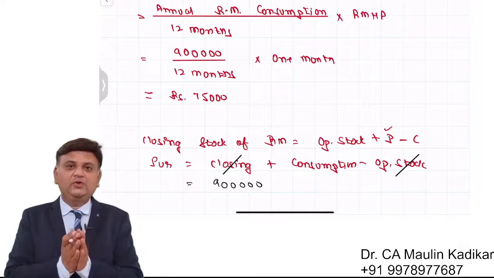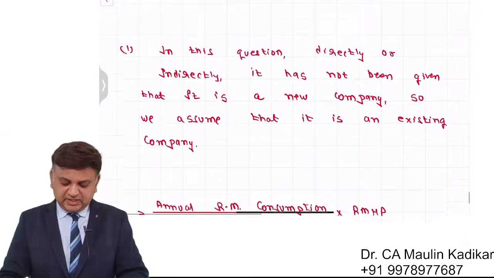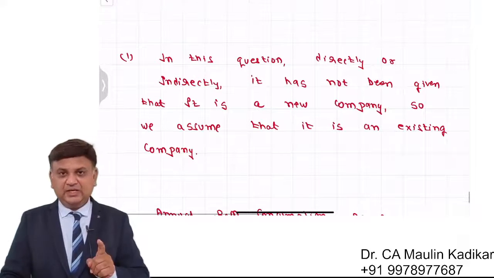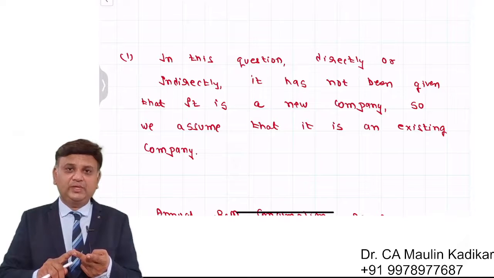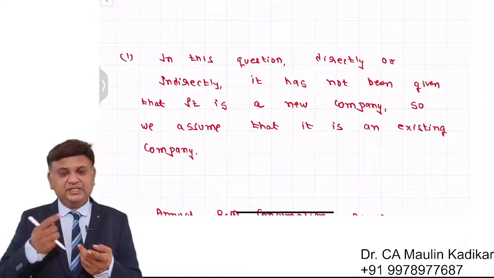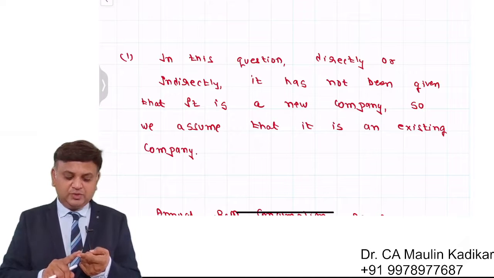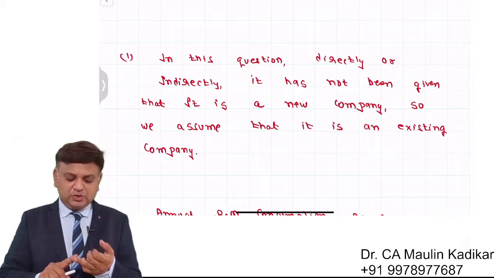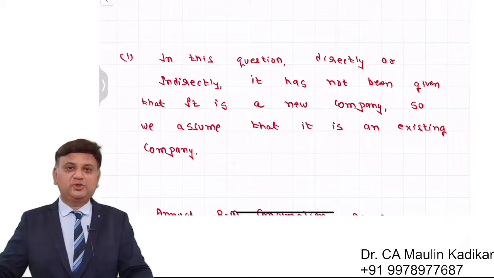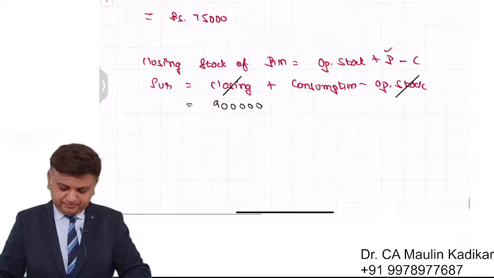So friends, for an ongoing company, there is one more point we learn over here. Listen carefully. The opening stock of the raw material and closing stock of raw material would be same. So the consumption and purchase will be same. Same is the case with the finished goods. Closing stock of the finished goods and opening stock of the finished goods are assumed to be same. So cost of goods produced itself is cost of goods sold. Now we'll write the second point.